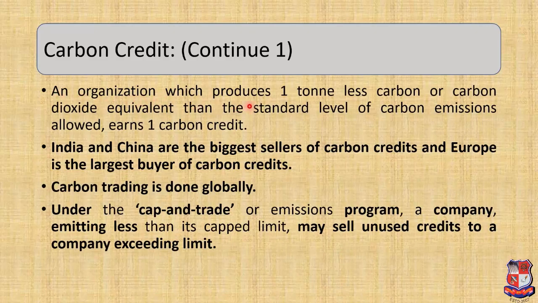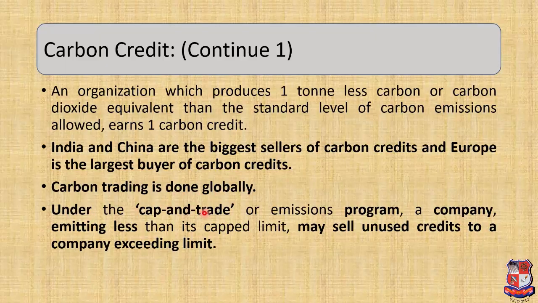An organization which produces 1 ton less carbon or carbon dioxide equivalent than the standard level of carbon emissions allowed earns 1 carbon credit. India and China are the biggest sellers of carbon credits and Europe is the largest buyer of carbon credits. It has been done throughout the globe.